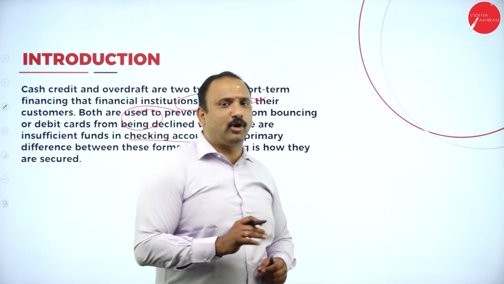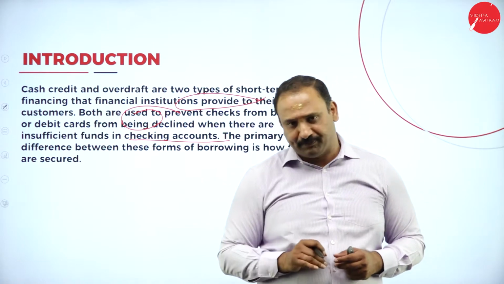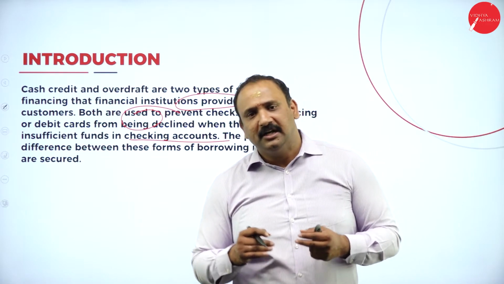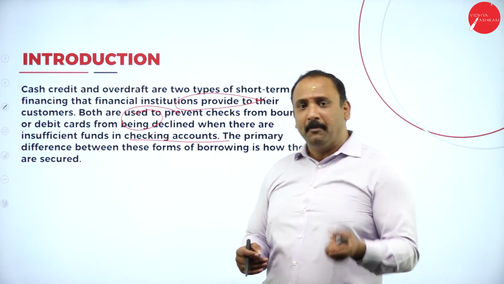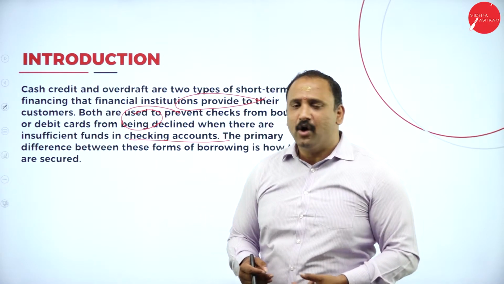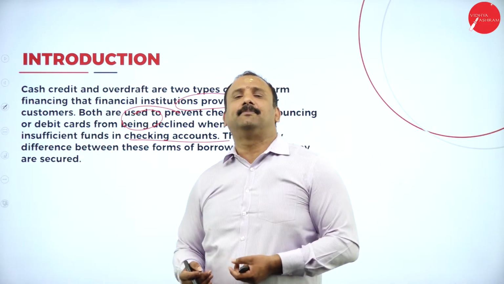Because for the bank, what is more important is the money rather than the person. You might be a good person, you might have a great trade record as a trader, as a businessman altogether, and your entity is doing good. But if you are not in a position tomorrow to repay back the money, or if something happens to you, the bank should be in a position to recover back its money.